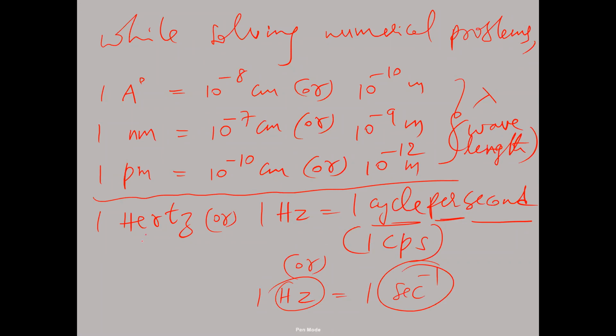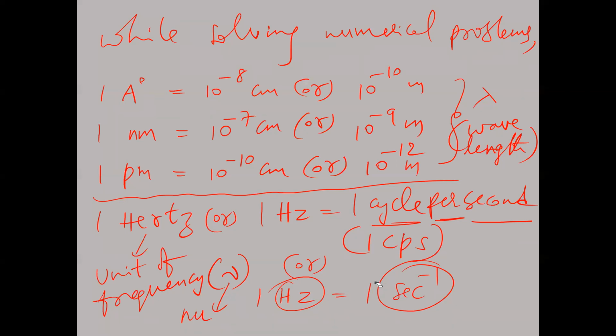These are used for what? It is the unit of frequency. Frequency is given by the symbol nu. So nu indicates frequency. The general unit of frequency is hertz. 1 hertz is equal to 1 cycle per second, that is 1 CPS. The same thing, 1 hertz is equal to 1 second inverse. We have to understand this. Is that clear now?